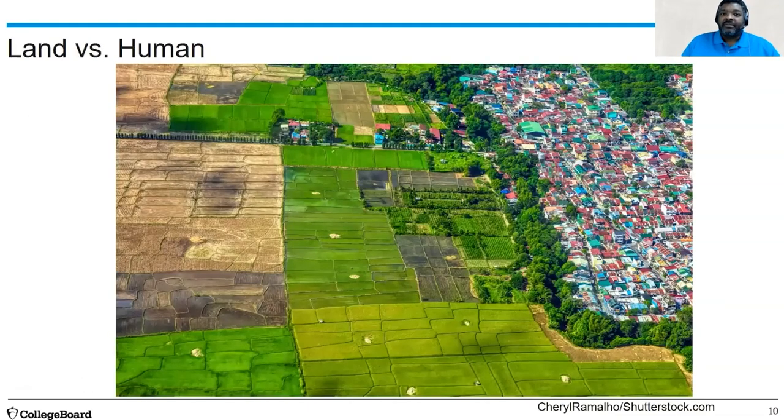When we look at these population densities, one of the most common things that geographers use in modern times is how land and man are intersecting with each other. Areas that used to have very small population densities or physiological densities are now starting to see expansive growth as people move from rural areas to urban areas.